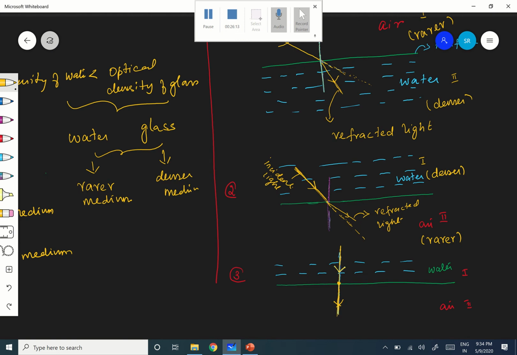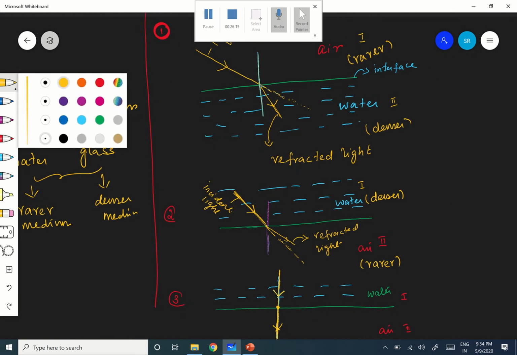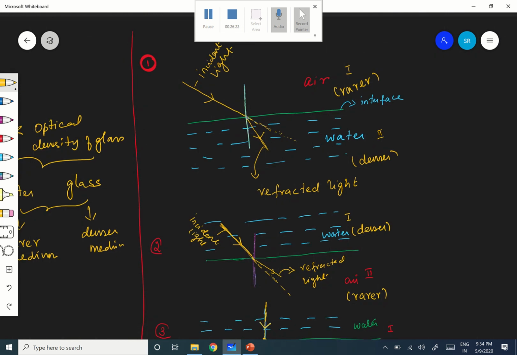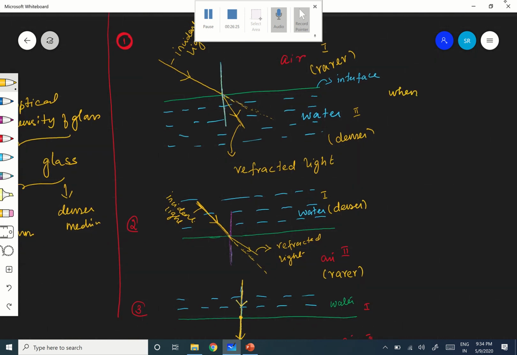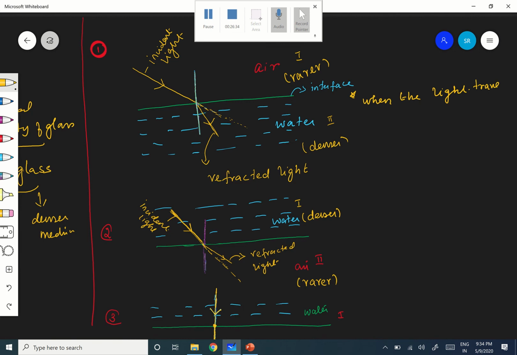In this case, when the light travels from a rarer to a denser medium, it bends towards the normal, correct?